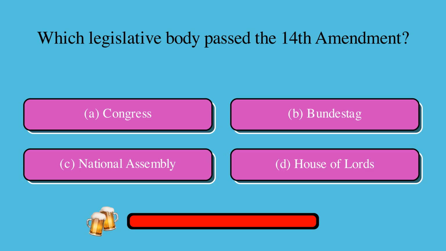Which legislative body passed the 14th Amendment? Is it A, Congress, B, Bundestag, C, National Assembly, or D, House of Lords? The correct answer is A, Congress.